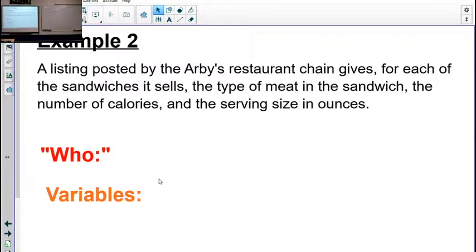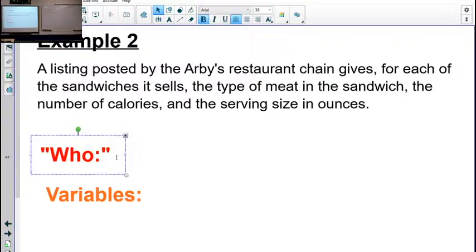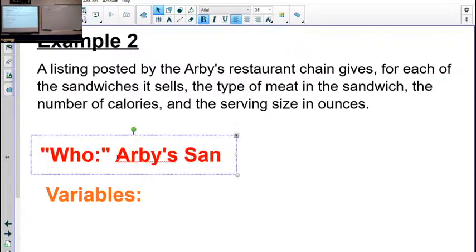When I say who, it doesn't always have to be a person. Right? We can be interested in studying objects as well. So the who that we're interested in here is Arby's sandwiches.